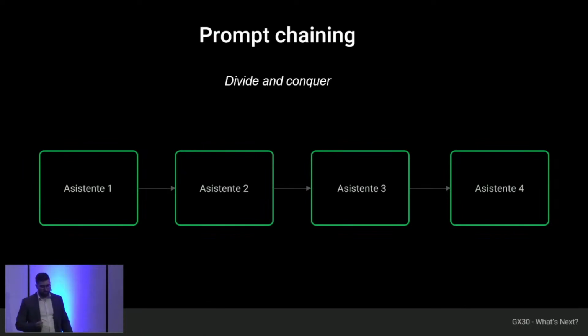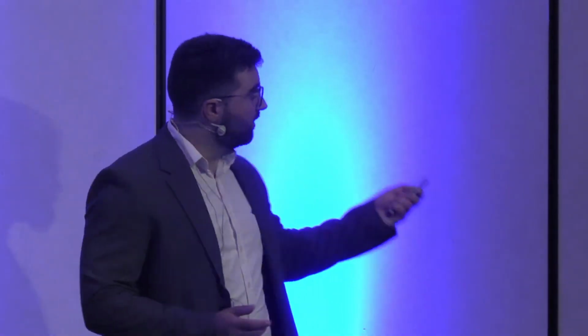We start from a description of a web or mobile application. We have to come up with a finalized screen design. We define an assistant that will give us the flow for that application from that description. And the second assistant does not know that there was a previous assistant that generated that flow of screens. It only receives the flow of screens, and from the description of those screens, it will generate HTML and CSS code for each of those screens. Then there is a third assistant that gives us a color palette and fonts to define the design.